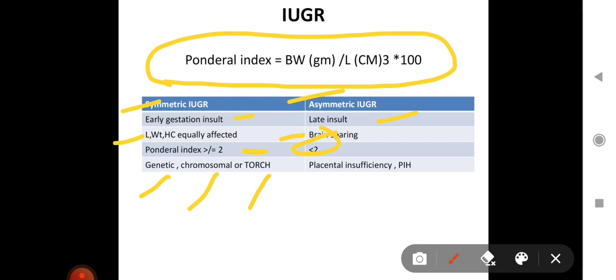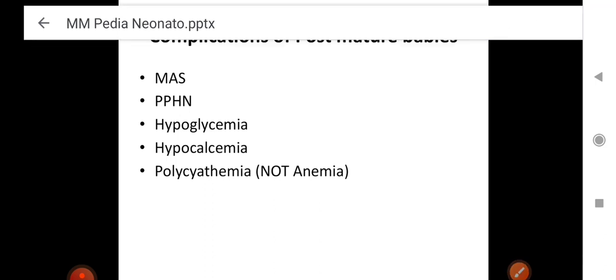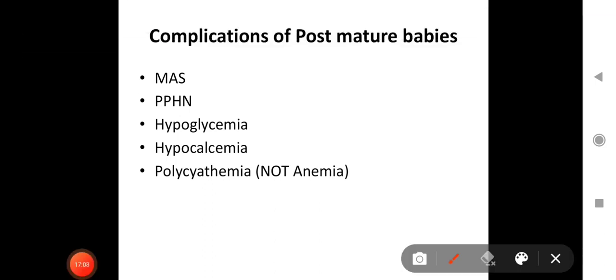And what can be the cause of asymmetric IUGR? Placental insufficiency or pregnancy-induced hypertension can be the cause. Because these things usually occur in late pregnancy, late insult usually leads to asymmetric IUGR. So these are a few points about IUGR. Next is complications of post-mature babies.